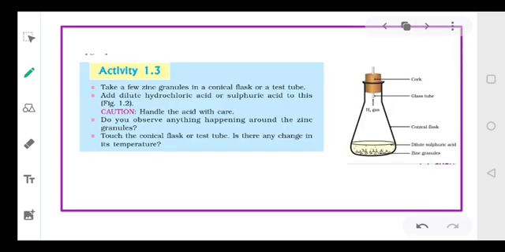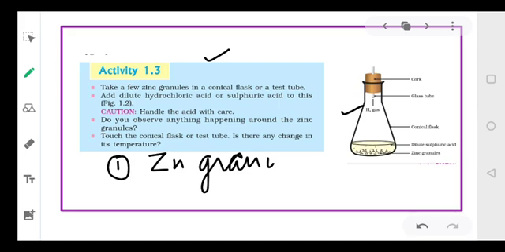Now coming to the second activity. Suppose we are taking two things in a conical flask. This is called a conical flask, dear students. So first of all, we will put zinc granules into it. I hope you're familiar with zinc. Zinc is a metal. There are small granules of zinc like this. First of all, we will add zinc granules in the conical flask.